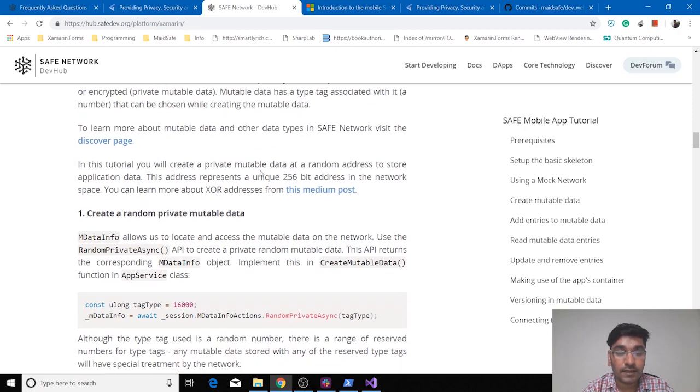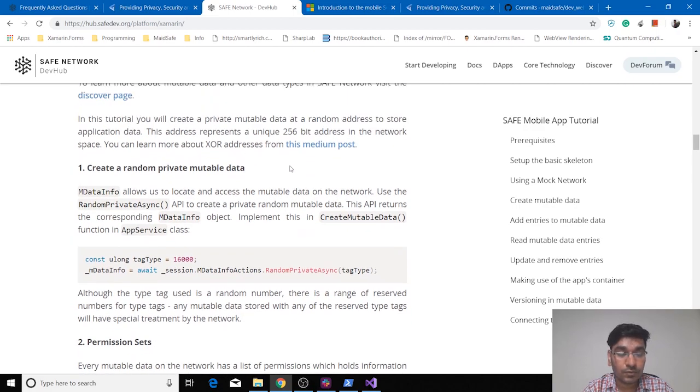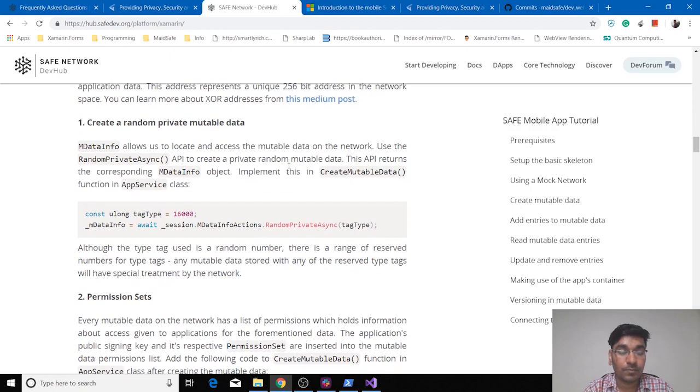Also, the data on the network is stored using a 256-bit address. So you can visit this Medium post to understand how we locate the data on the network. Once you go through this introduction, we can start developing, creating a mutable data and storing the values.